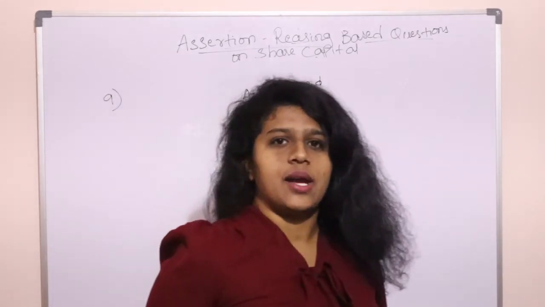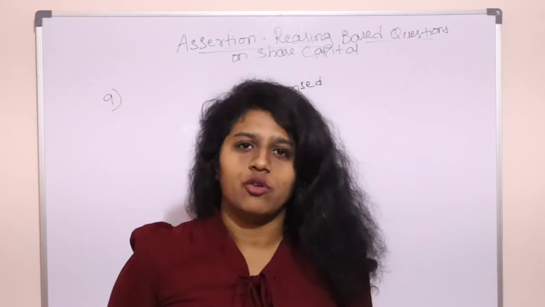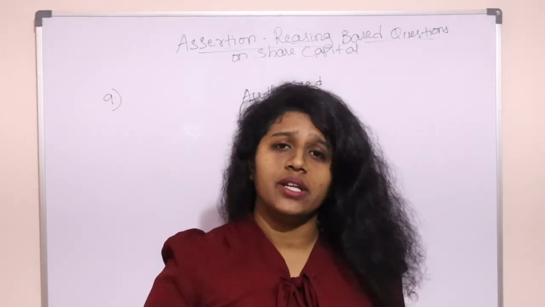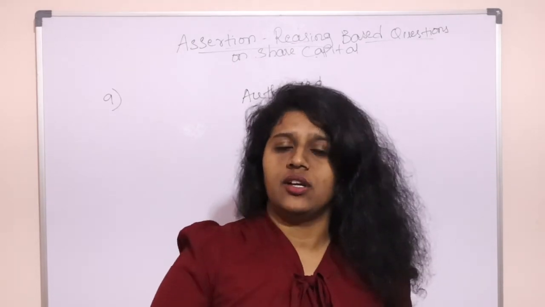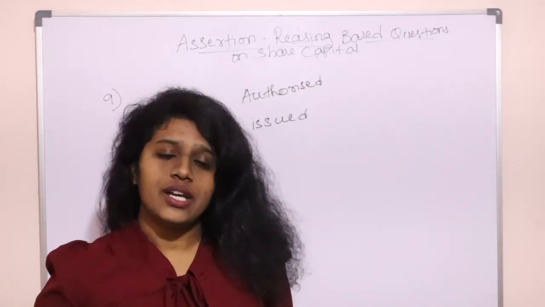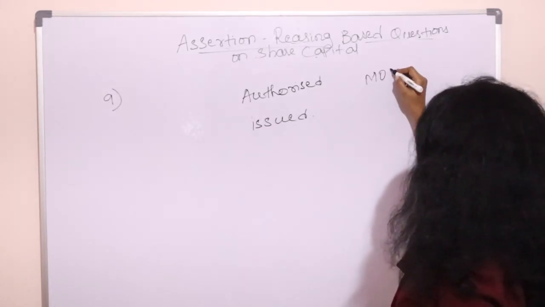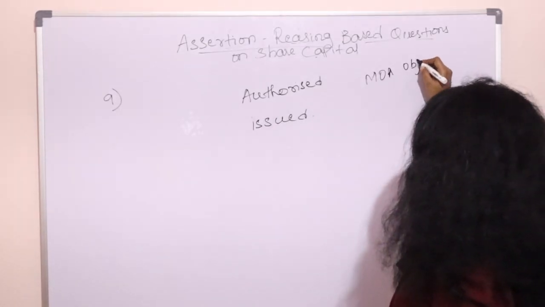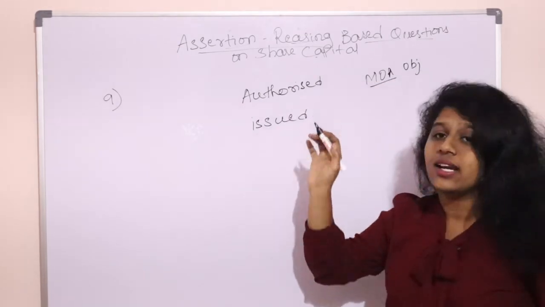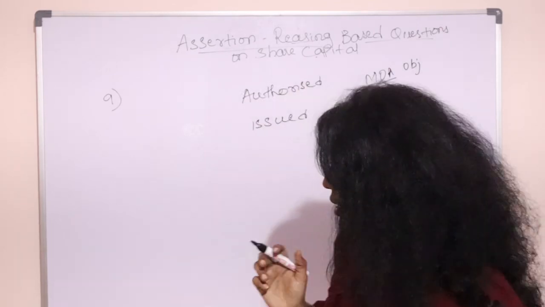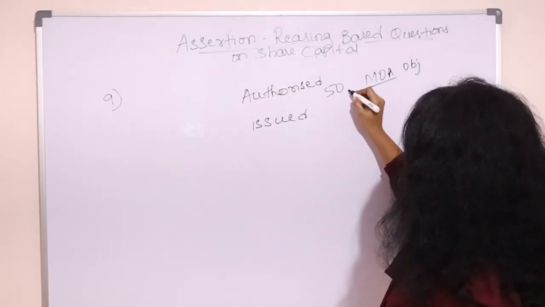What is authorized capital? Imagine we are the promoters. Who are the promoters? Those who have the idea of starting a joint stock company and put that into implementation. So now as promoters, in our memorandum of association, meaning our objectives document, we decide that the maximum capital of our joint stock company is going to be around 50 lakhs.